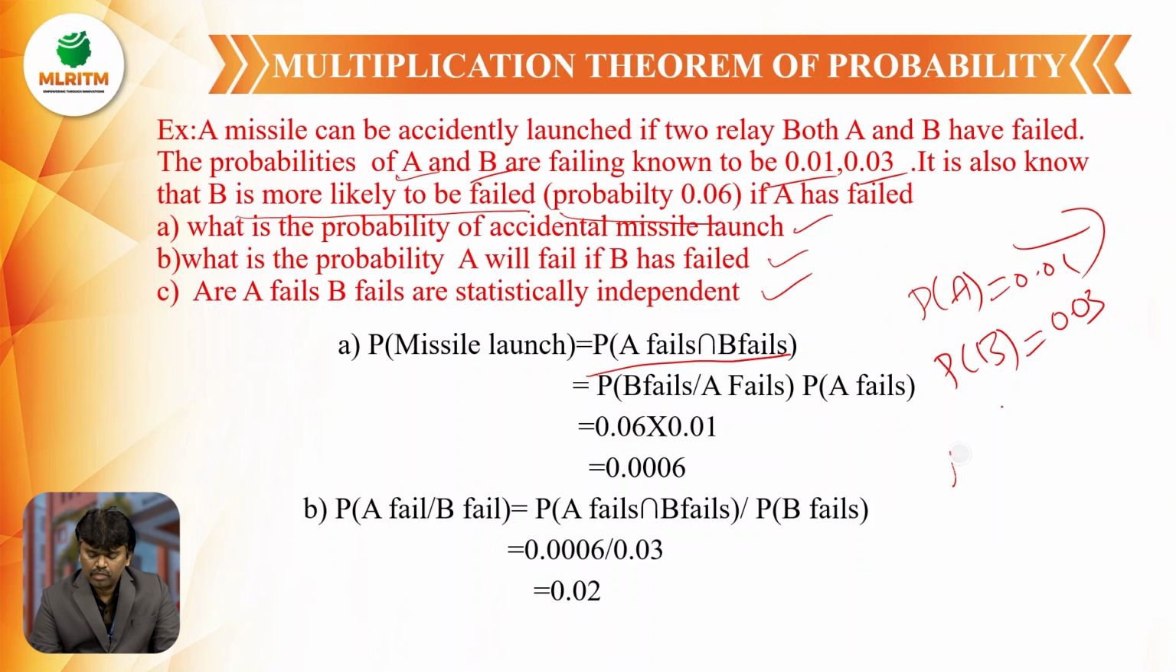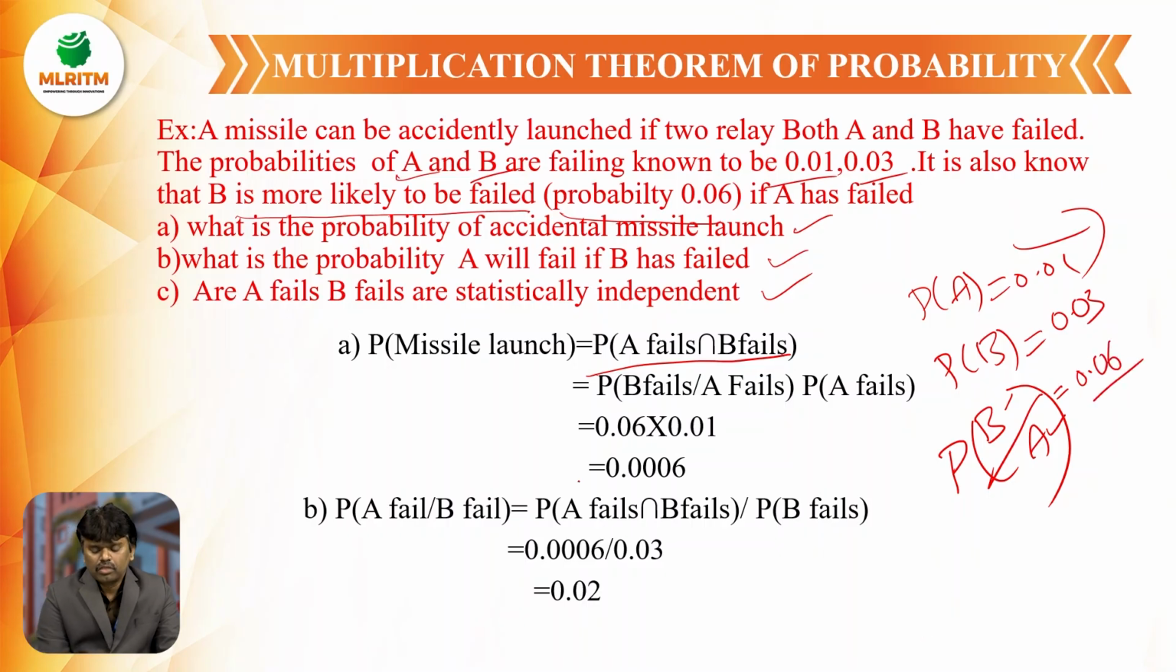That means first event A has occurred, after that B occurs. B is more likely to fail if A has failed. Already this event has happened, after that only event B is happening. P of B by A is equal to 0.06. So from the multiplication theorem, P of A intersection B can be written as P of A into P of B by A, or P of B into P of A by B.